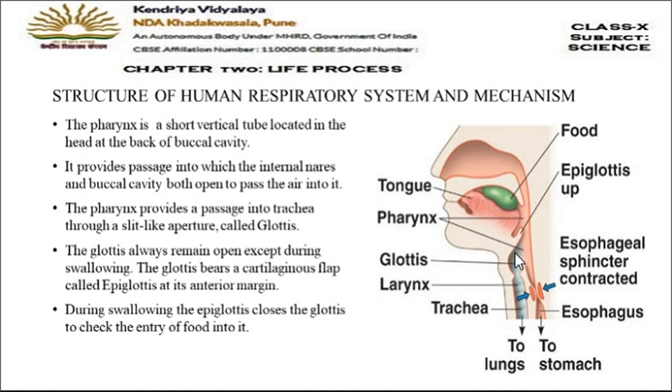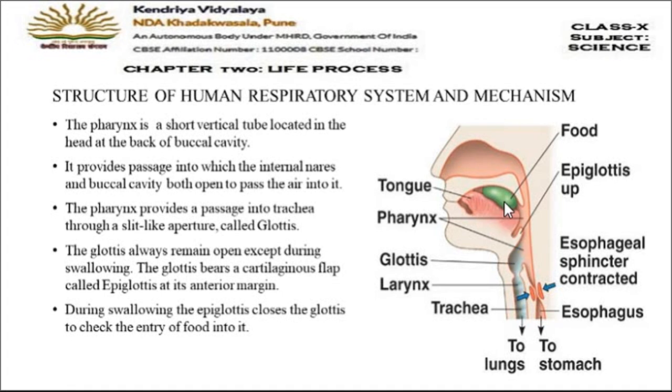So the epiglottis, this flap which is present, covers the glottis when the food is swallowed, so that the windpipe gets closed and the food does not go into the trachea. If the food enters the windpipe, then the person can die. It can be fatal because it blocks the windpipe and no more respiration can occur.